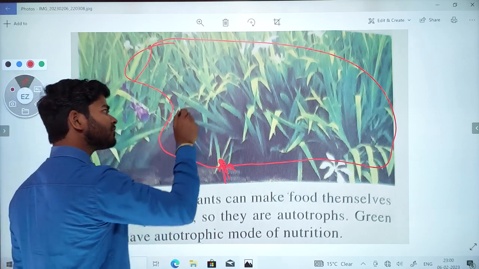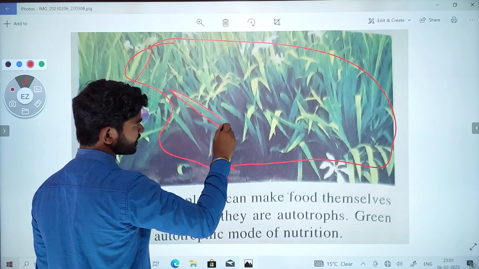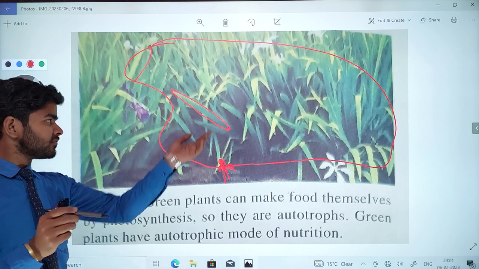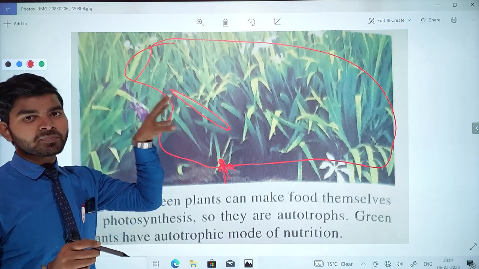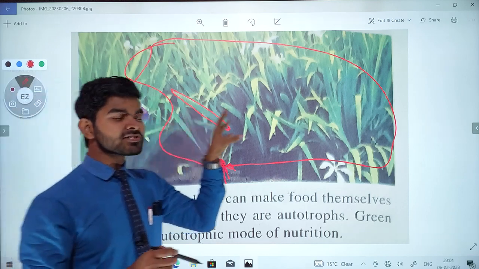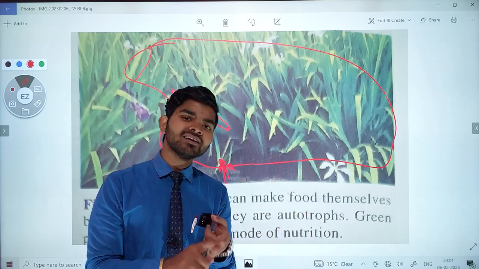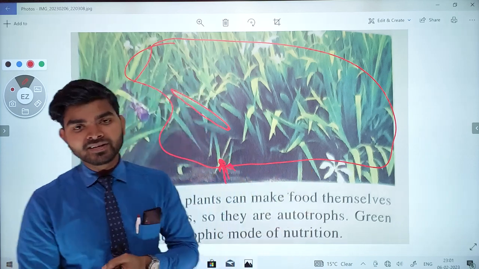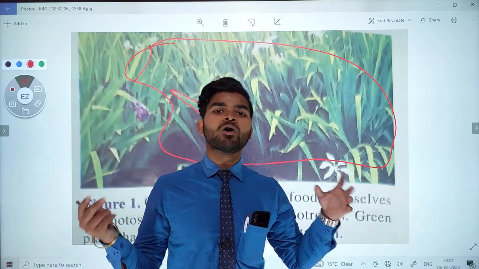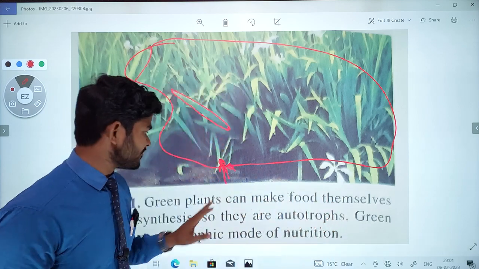And they have chlorophyll in their leaves. So these green plants have simple substances, and those simple substances are enough to carry out a process named photosynthesis. After completing photosynthesis, plants can easily obtain nutrition. Concept clear?